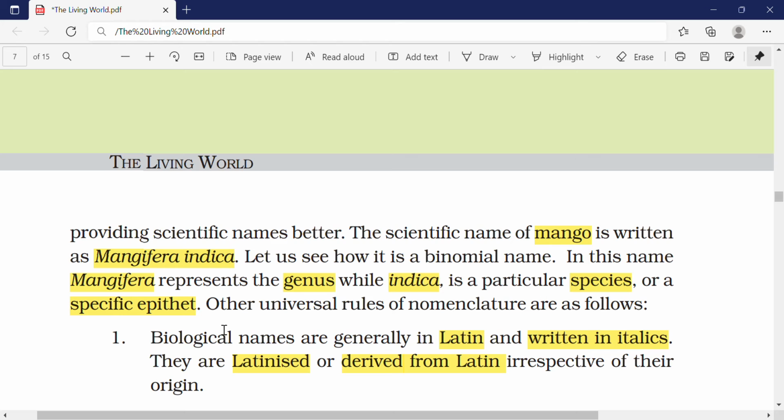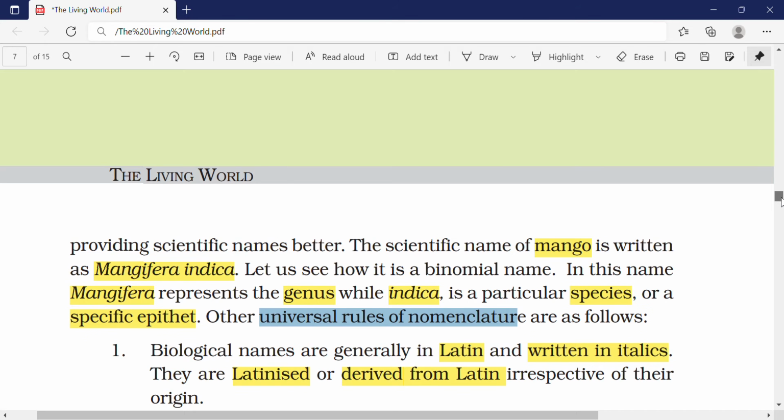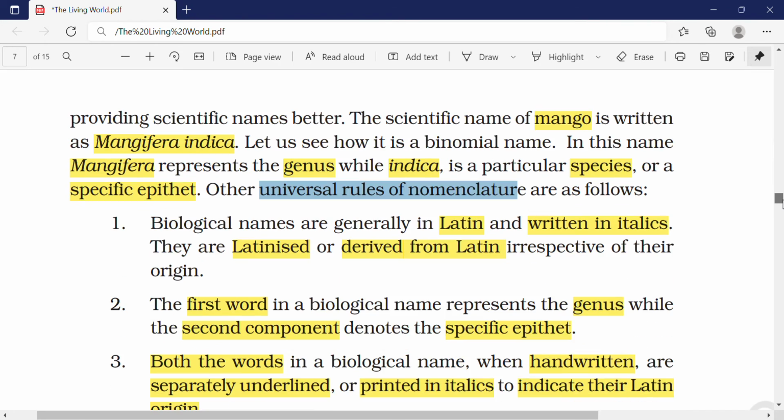The universal rules for nomenclature are very, very important. You will get questions from this. So what are the universal rules? The biological names are generally Latin, or else they are Latinized or derived from the Latin language, and they are written in italics. You know what italics is? It is that slanting font. So they are written in italics.